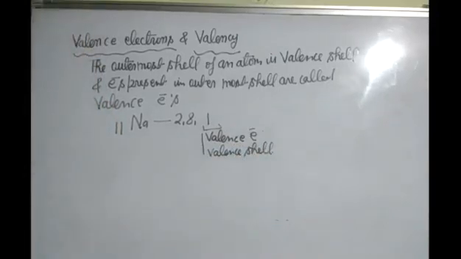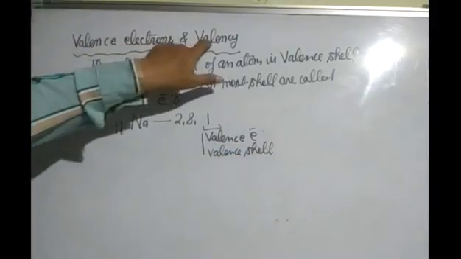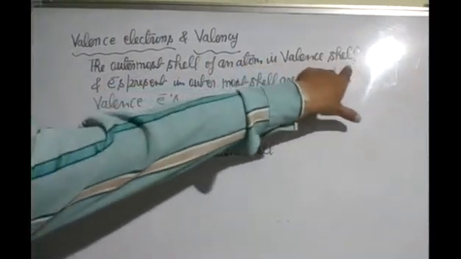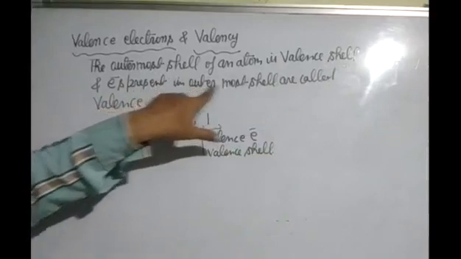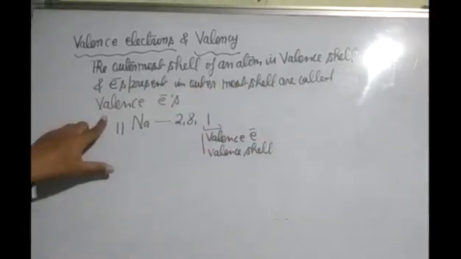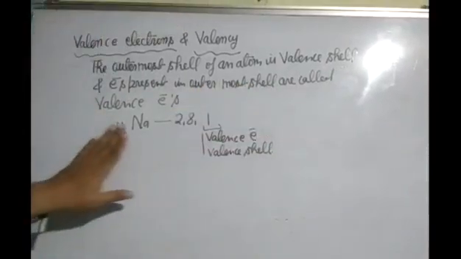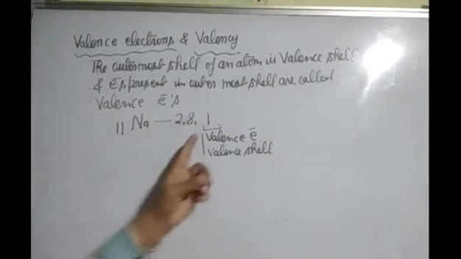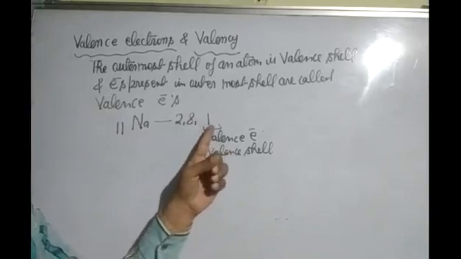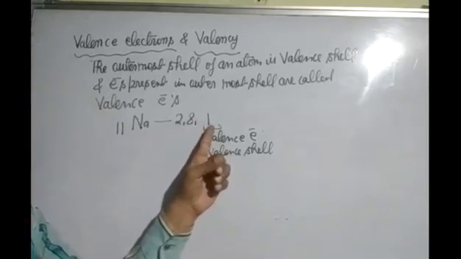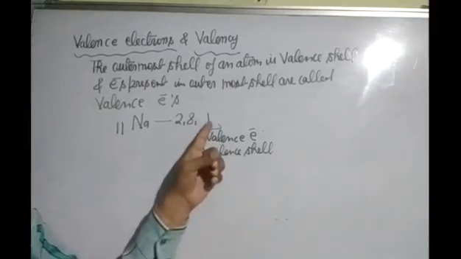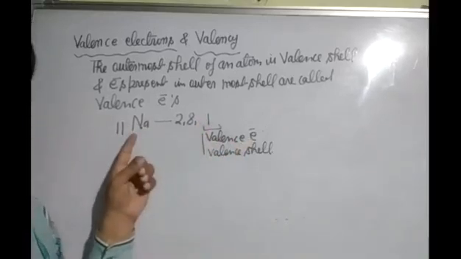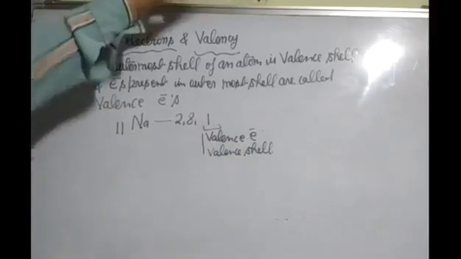Okay students, I am telling you again, valence electrons and valency. The outermost cell of an atom is called the valence cell, and the electrons present in the outermost cell are called valence electrons. Now the next example, sodium 11, electronic configuration 2, 8, 1. This is the outermost cell, and the number of electrons present in it is 1. So we can say 1 valence electron is present in sodium metal. After this, the next topic is valency.